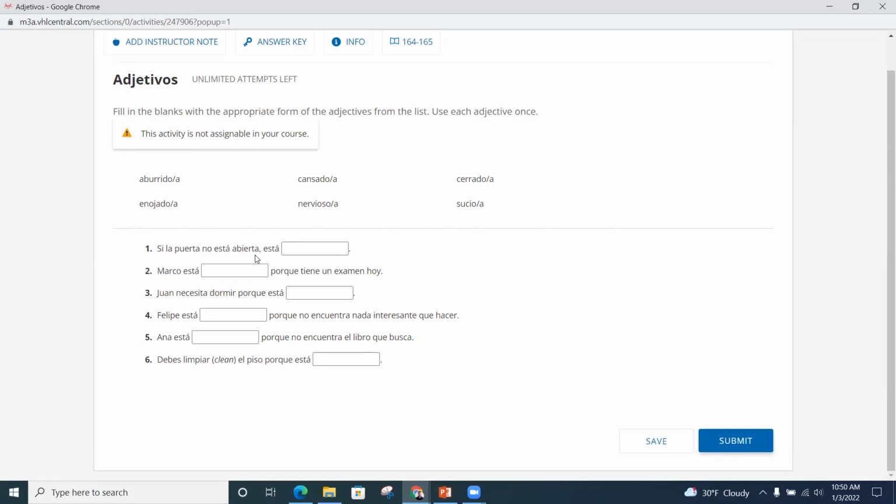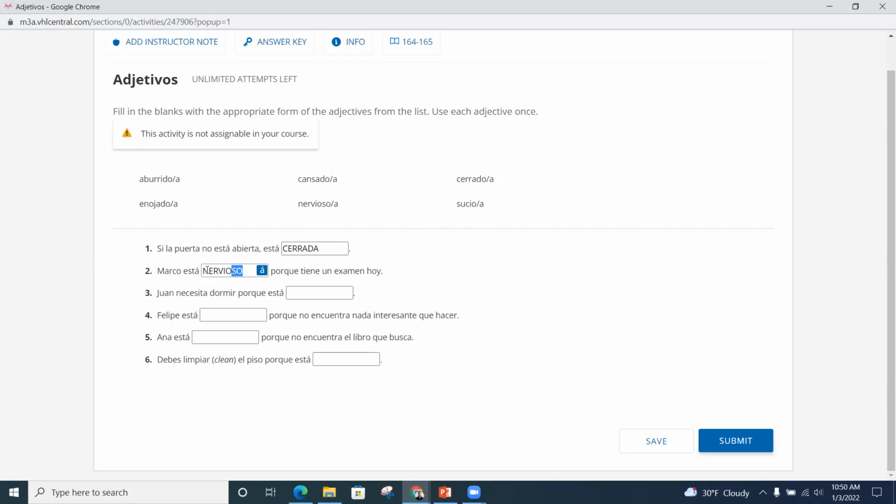Si la puerta no está abierta, está blank. So we have to use one of these. Pausa. And we're back. It would be cerrada, right? Cerrada. And it's cerrada because it's la puerta. So it can't be cerrado. It has to agree with the noun. Dos. Marco está blank porque tiene un examen hoy. Pausa. Y volvimos. Aquí nervioso, right? He's nervous because he has an exam today.